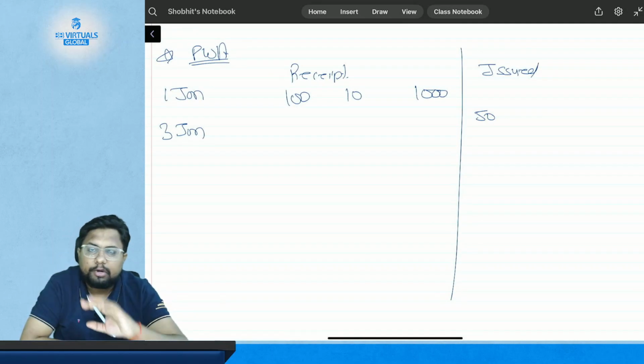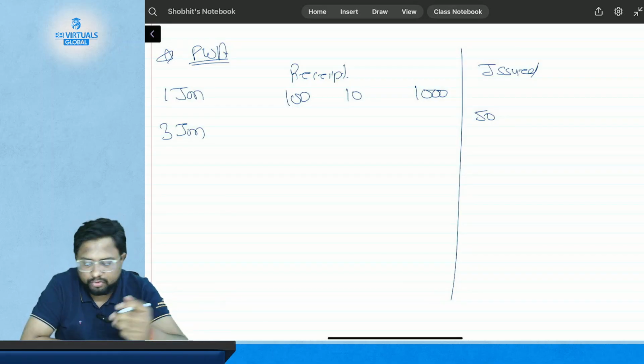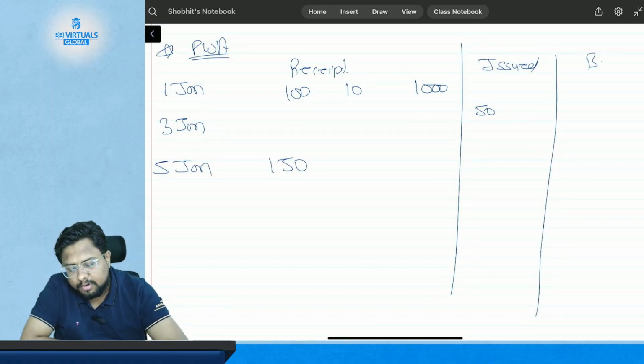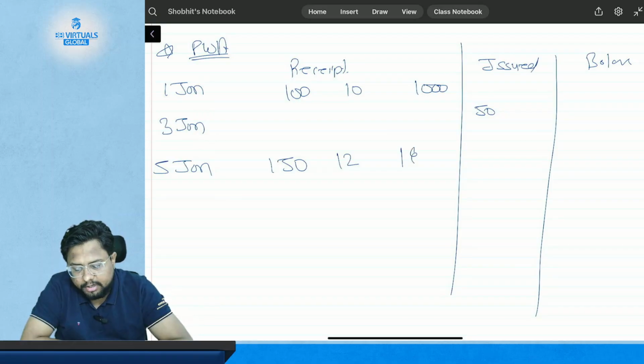Okay, so it will not talk about how much of the material was there. It has just been issued. Then again on 5th of January you have purchased 150 kgs of material at a rate of $12 per kg. So this is $1800.